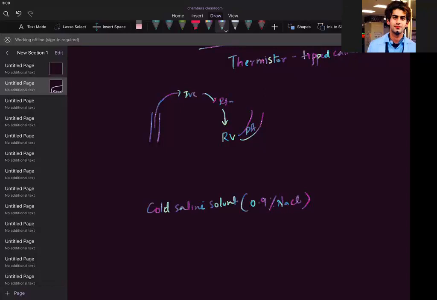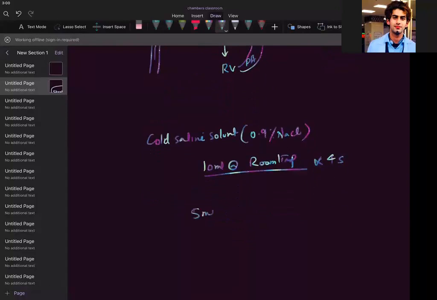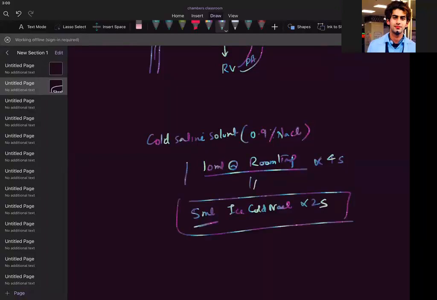How much volume do we put? 10 ml at room temperature, over 4 seconds. Or you can put 5 ml of ice cold NaCl for 2 seconds. Guys, is this equal, one and the same thing? You are putting 10 ml over 4 seconds, this is 5 ml over 2 seconds.